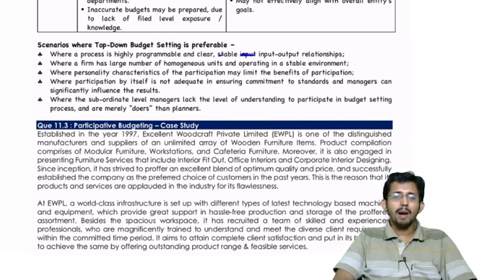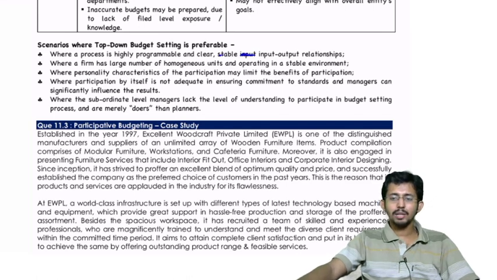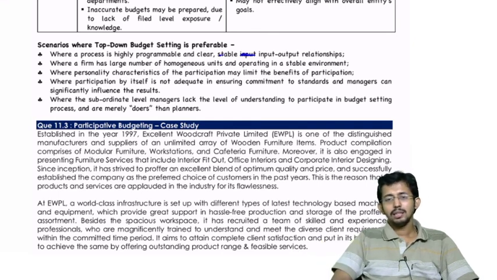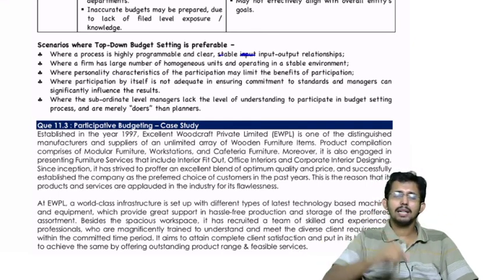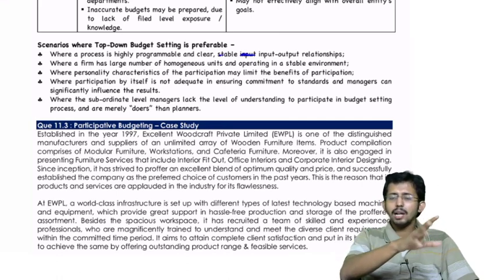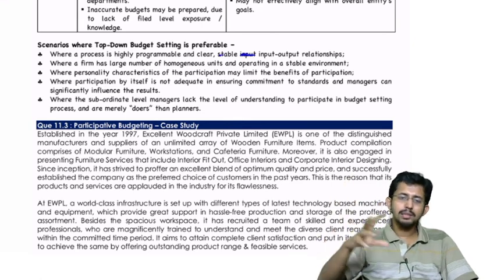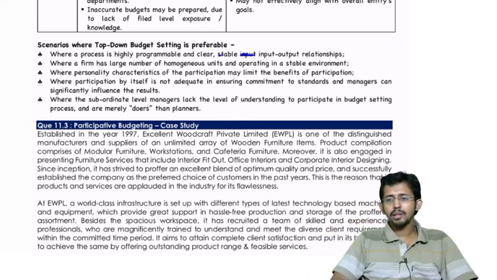Next, where the participation by itself is not adequate in ensuring commitment to standards, and managers can significantly influence the results. What does it mean? Merely because they are involved in this budgeting, you can't expect the people to get the results. Merely because they participated, you can't expect them to achieve the budgeted results. For that you require what? The supervisors, all those control measures are required.